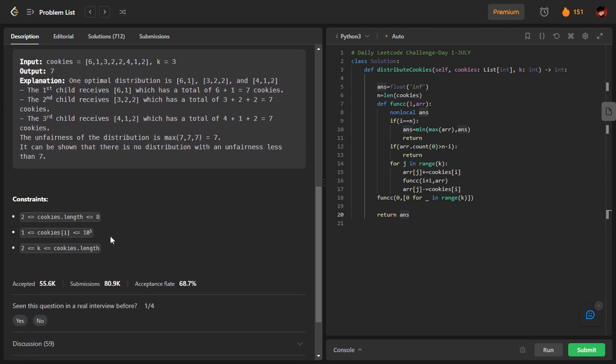So there will never be a case where the distribution which is going to contribute to the answer has any child without a bag. That will never happen, because k is always less than or equal to the number of bags. If k were greater than the number of bags, then there would definitely be real chances that some children would be without any bag, so they would have zero. So one thing is very clear.